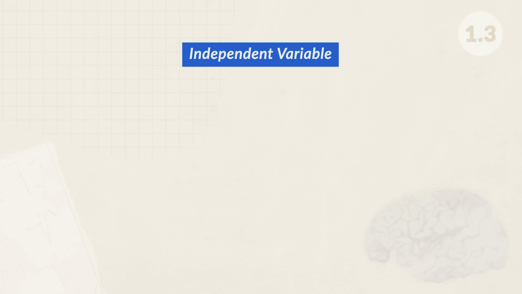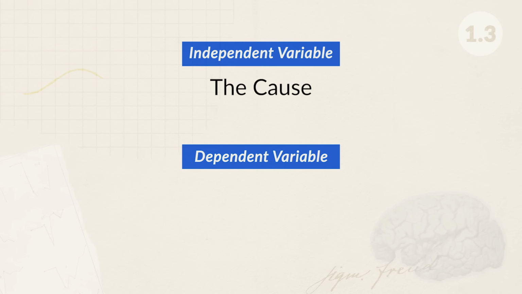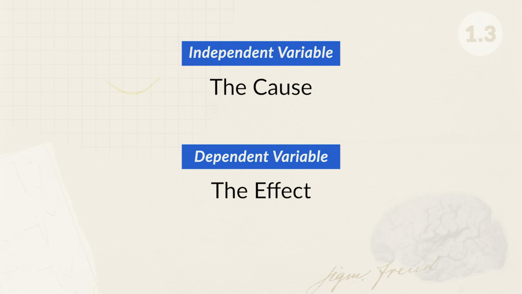Oftentimes when researchers are conducting a controlled experiment, they're trying to understand if one variable causes another variable. This is known as a causal relationship. Here we're looking at an independent variable, which is the cause, and a dependent variable, which is the effect. A controlled experiment is the only experiment that can show cause and effect. Remember, independent variable equals the cause, and the dependent variable equals the effect.